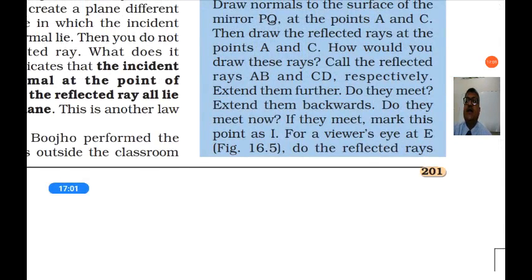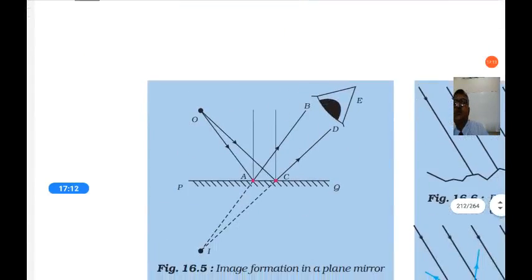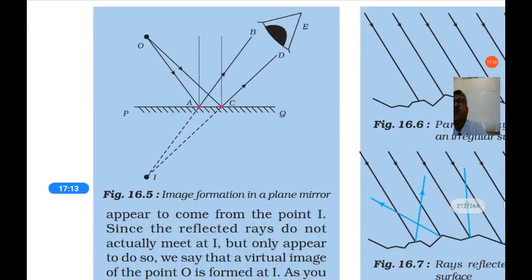Call the reflected rays AB and CD respectively and extend them further. Do they meet? Extend them backwards. Do they meet now? So if you extend them in this direction, they will never meet.